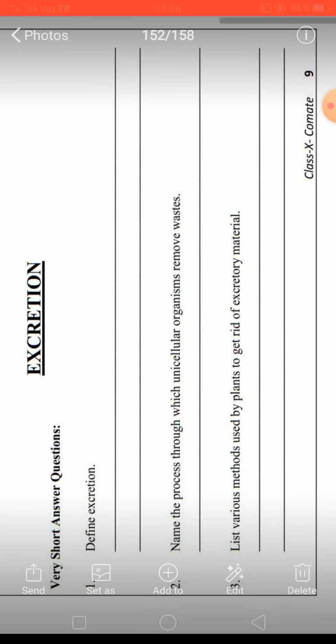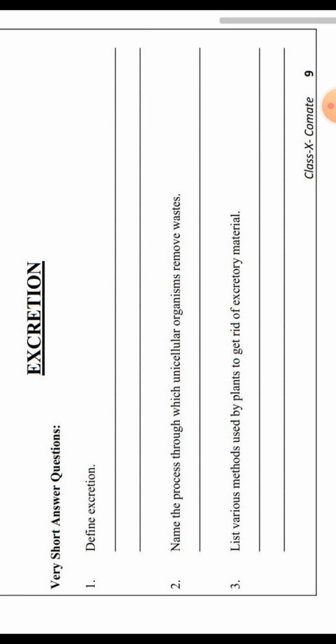Now next question, question number 3. List various methods by plants to get rid of excretory material. So plants get rid of excretory material in many ways, like by leaf fall, by fruit fall, by lenticels, by stomata. These are the different methods by which plants get rid of excretory material. Now next, which tissue in plant is used to store certain waste products like gum? The waste product like gum is stored in the old xylem. Xylem tissue में ये store रहता है.